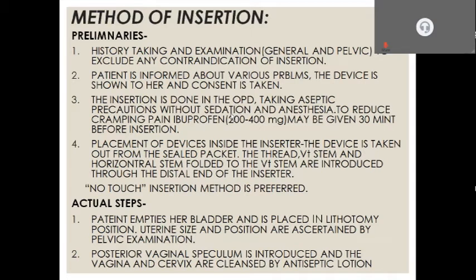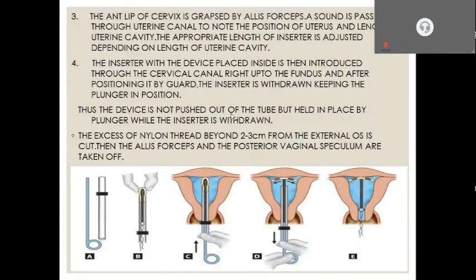Now the actual steps. The first step is the patient empties her bladder, and the patient is placed in a lithotomy position. The uterine size and position are ascertained by pelvic examination. Now the posterior vaginal speculum is introduced, and the vagina and cervix are cleansed with antiseptic lotion.